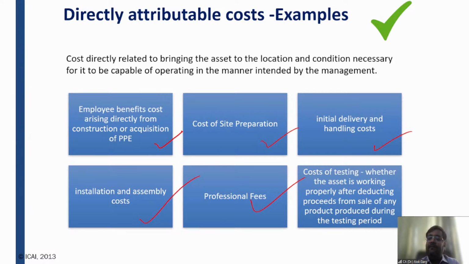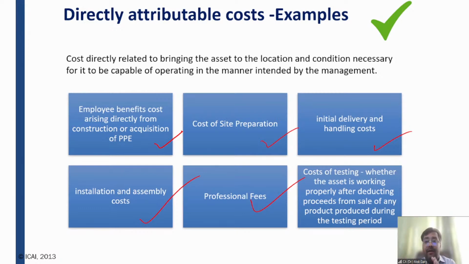But for example, if DMRC says that for the next 7 days we will have a trial run, and at the time of the trial run any passenger who wants to travel, we will charge 50% of the ticket charges, right? So at the time of a trial run, if there is a machinery and you are doing a trial run and some output is getting produced and you are getting some money out of that output, the trial run expenses have to be capitalized.